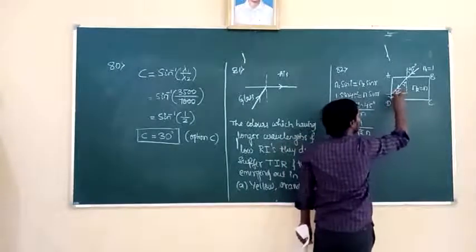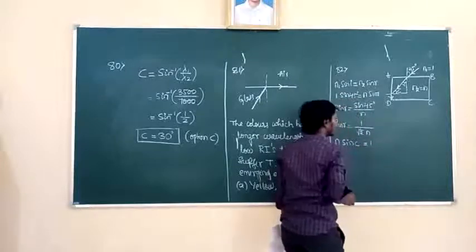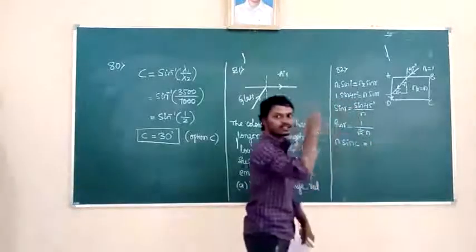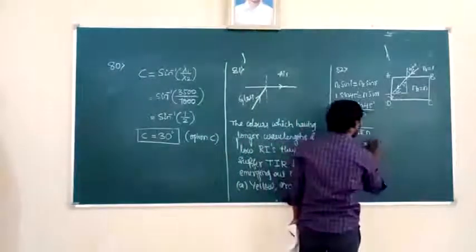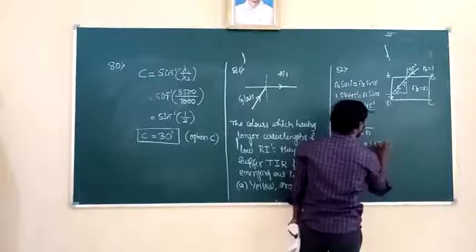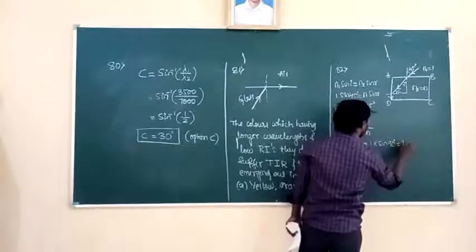For this angle, the refracted ray grazes along the surface. What is the refractive index here? When it grazes along the surface in the air, its refractive index is 1. 1 into sin 90 degree. Sin 90 degree is how much? That is 1. It is 1 into 1, it is 1.